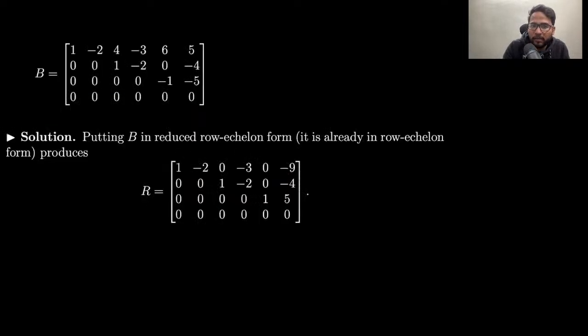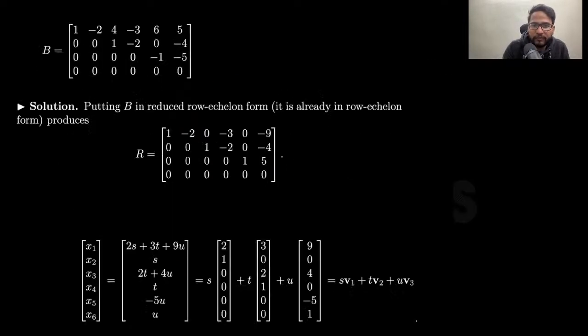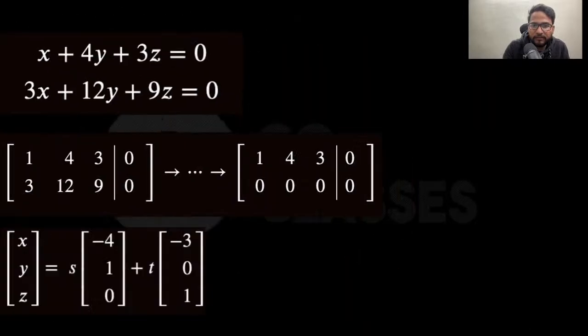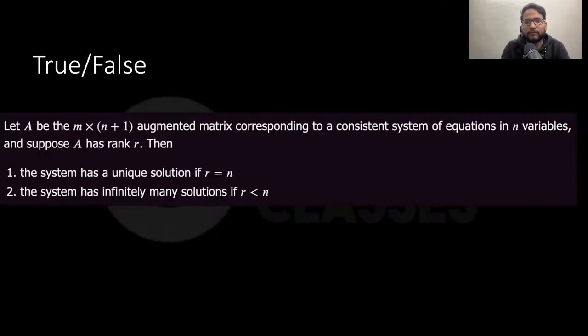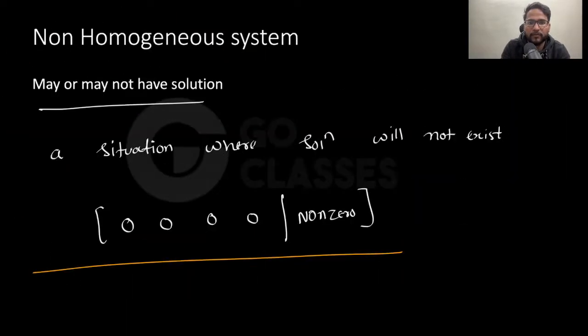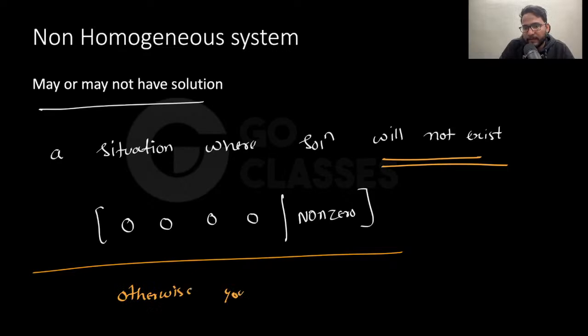So let me go to the slide which tells this. Yeah. So a non-homogeneous system may or may not have a solution. In case the situation arises where your matrix has zeros and non-zero, then the solution will not exist. Otherwise, solution always exists, right? Otherwise, you always have a solution.